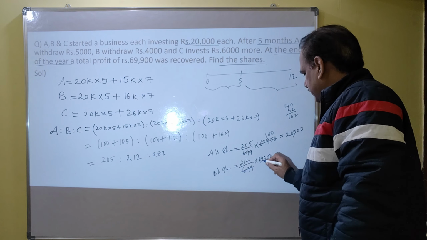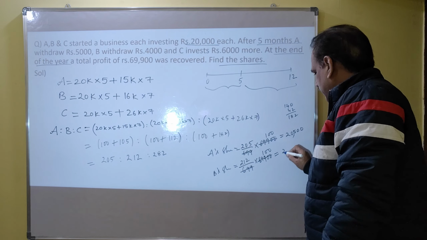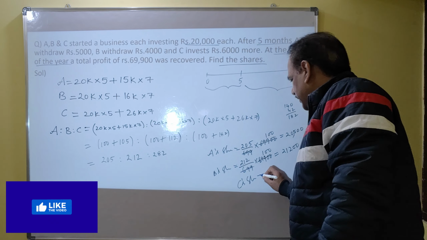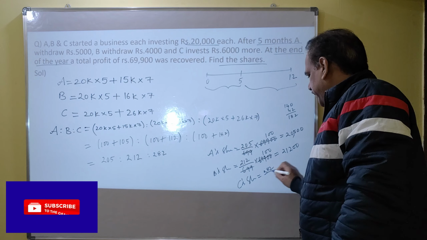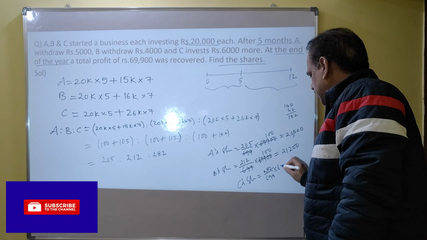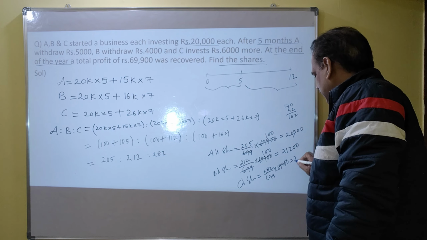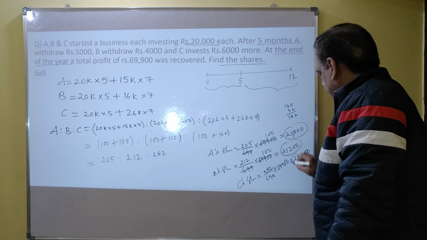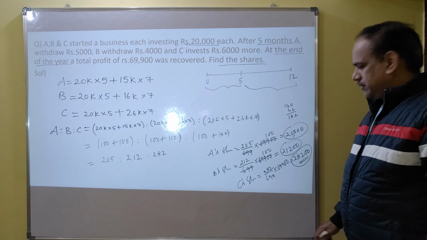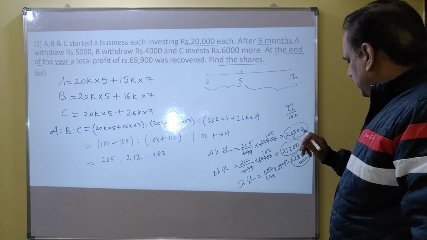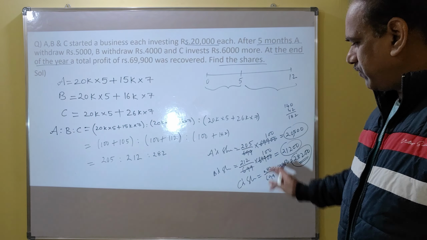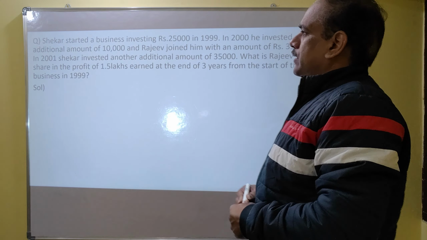It is 21,200. C's share is 282 by 699 into 69,900, which is 28,200. So 20,500, 21,200 and 28,200 are their profit shares.